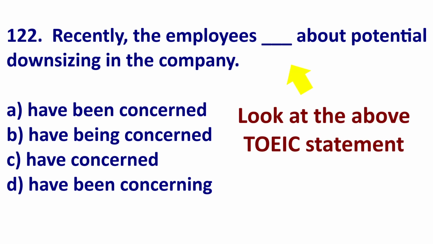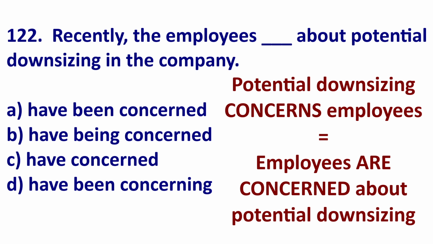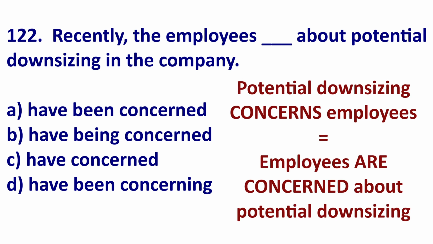So let's look at this TOEIC question. Recently, the employees about potential downsizing in the company. Potential downsizing is the scary thing. So that could be our subject. Potential downsizing concerns the employees. But employees, they have the feeling. So the employees are concerned about potential downsizing.